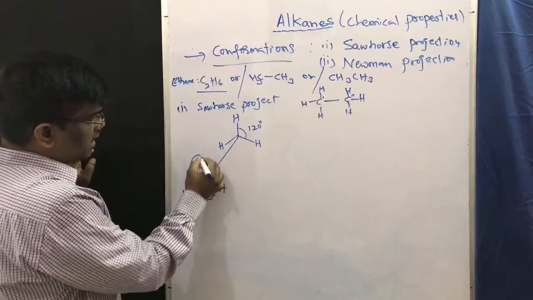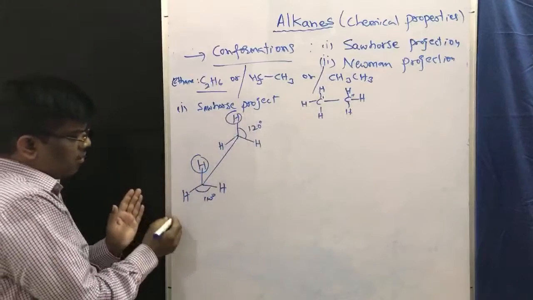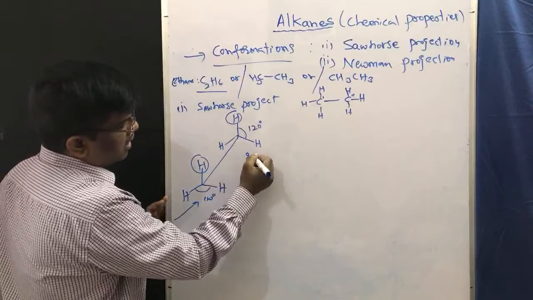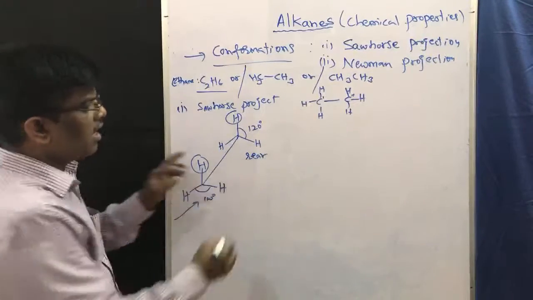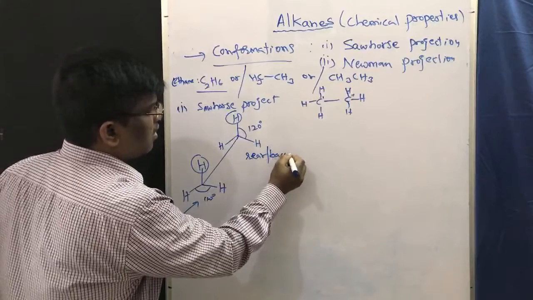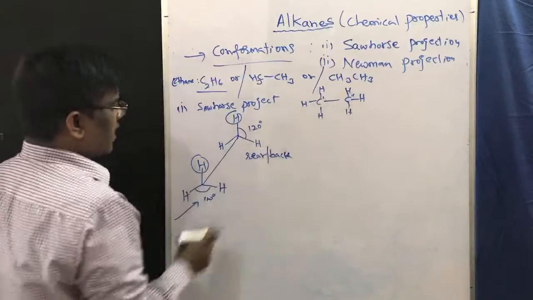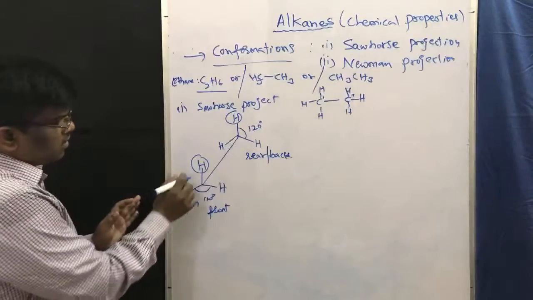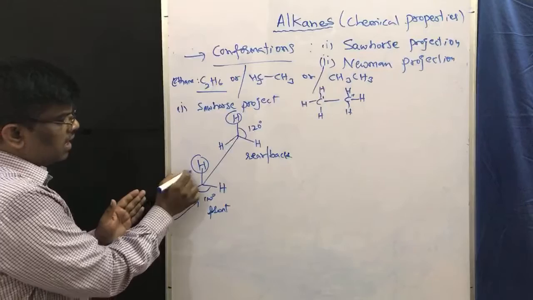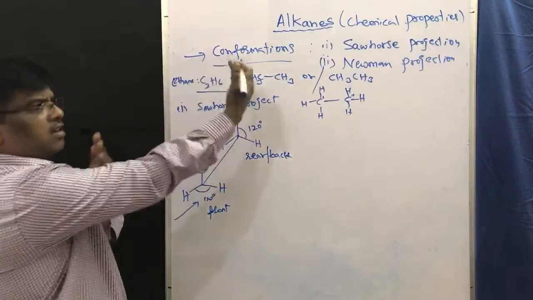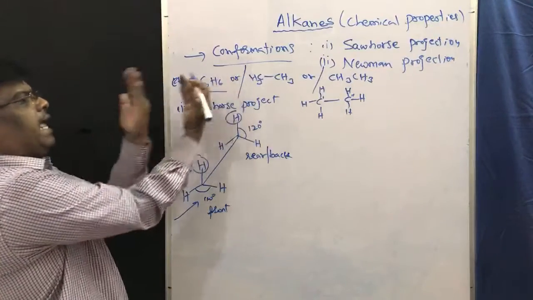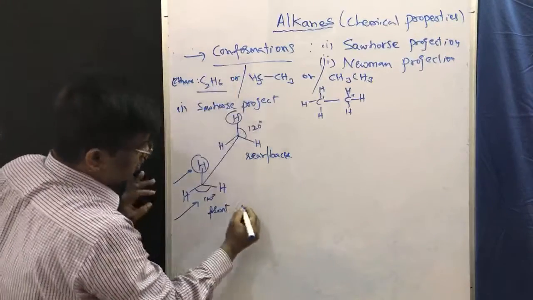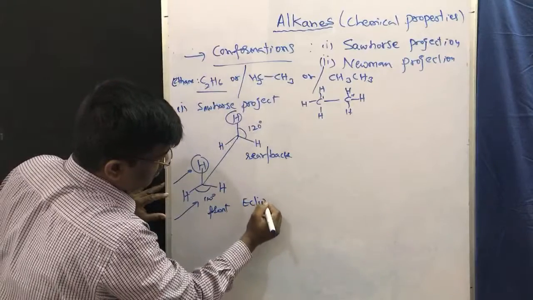I am looking from this side. This is the front carbon, and this is the rear or back side carbon. So when I am looking from here, this hydrogen and this hydrogen are on the same line, so they are eclipsed. These two hydrogens are eclipsed.